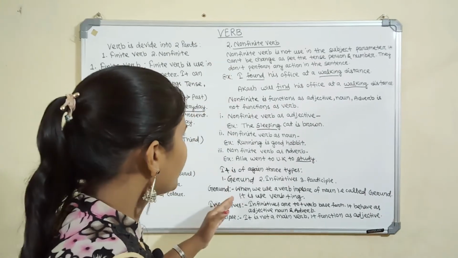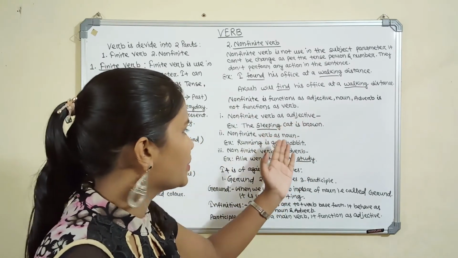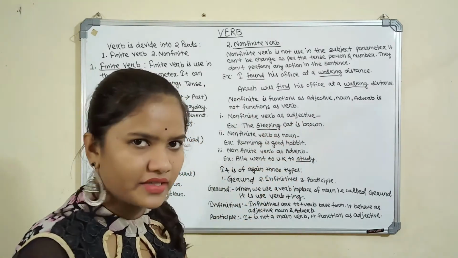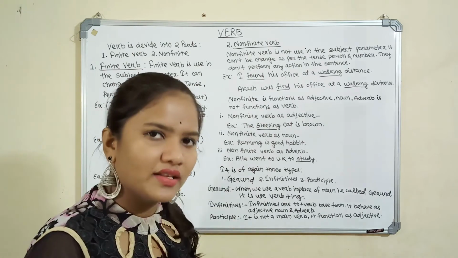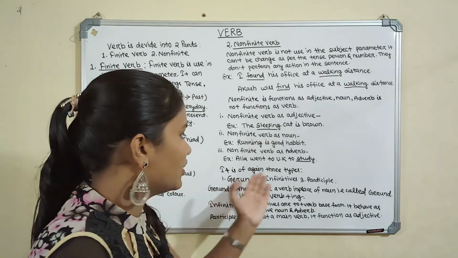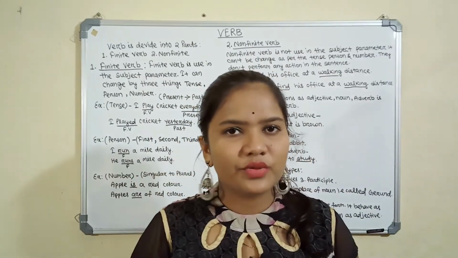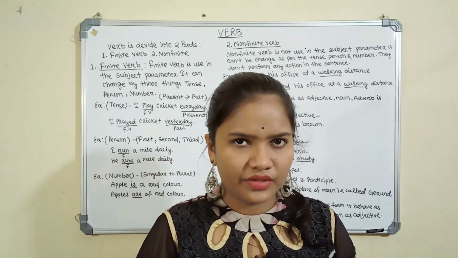Non-finite verb is used as an adjective, noun, or adverb. Then we learned the forms: gerund, infinitives, and participle. It is all about the verb, its description and classification.